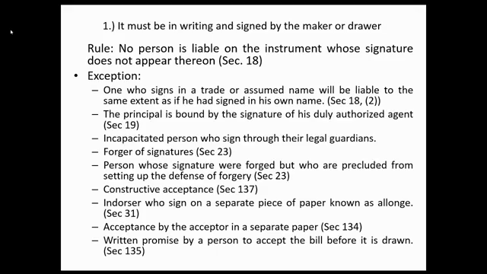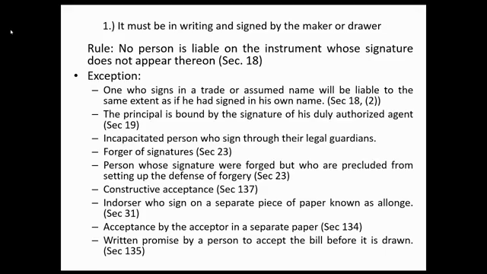But we have exceptions. Number 1, one who signed a trade name or assumed name will be liable to the same extent as if he signed in his own name. So if you used a trade name or assumed name, it is as if you signed in your own name. Second, the principal is bound by the signature of his duly authorized agent. But take note, before the principal becomes liable, not the agent, the agent must comply with all the requirements under Section 20.